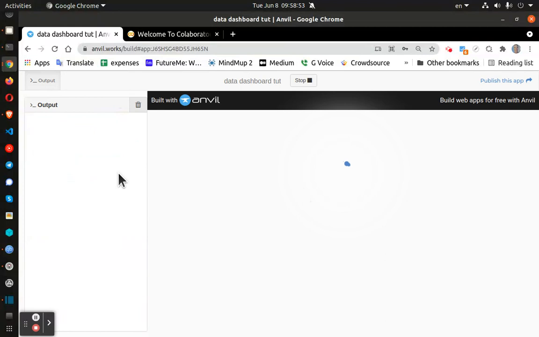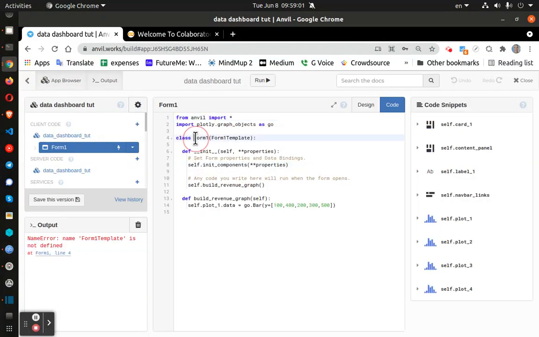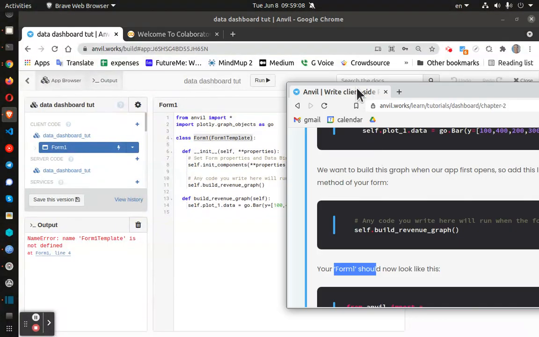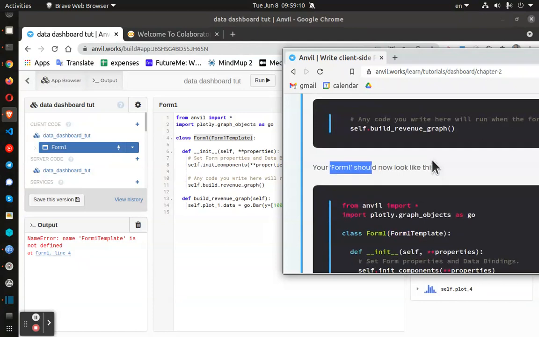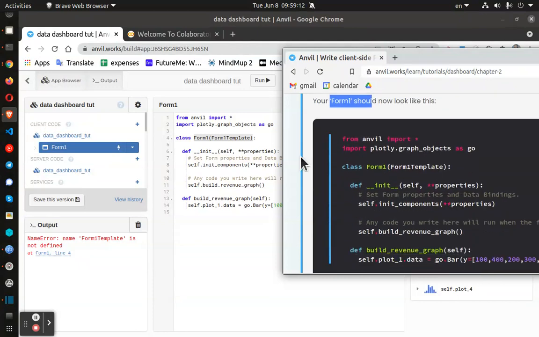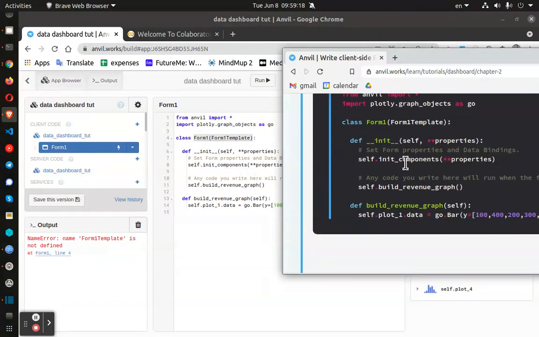Click on run, and I get "Form1 is not defined at Form1." Form1's right there. And we take a look at the source code, or what it should do. And this code is identical.